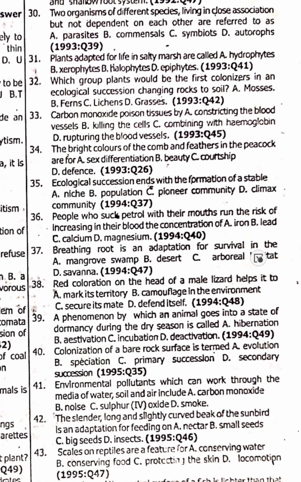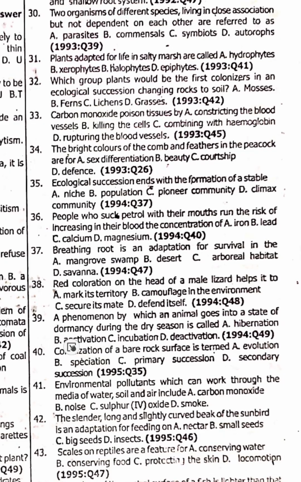37. Breathing root is an adaptation for survival in the mangrove. White mangrove, don't forget, we talked about that one in the previous chapter. 38. Red coloration on the head of a male lizard helps it to secure its mate. Option C. 39. A phenomenon by which an animal goes into a state of dormancy during the dry season is aestivation. Wet one is hibernation.